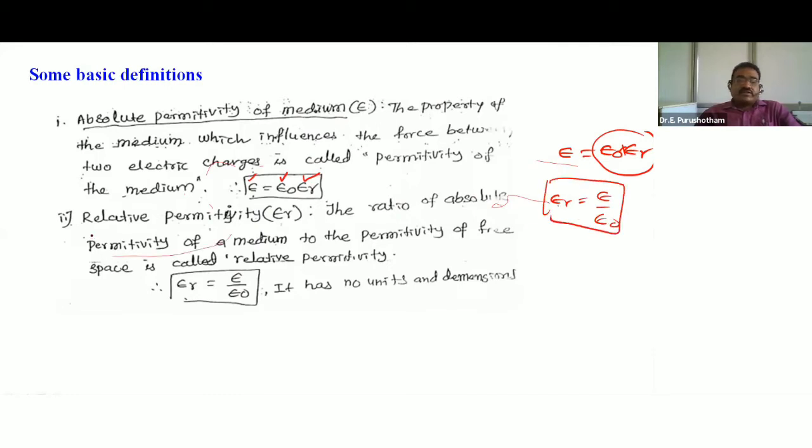Epsilon r is the relative permittivity. Definition: the ratio between absolute permittivity and the permittivity of free space is called relative permittivity. It has no units and dimensions. So epsilon r is equal to epsilon by epsilon naught.